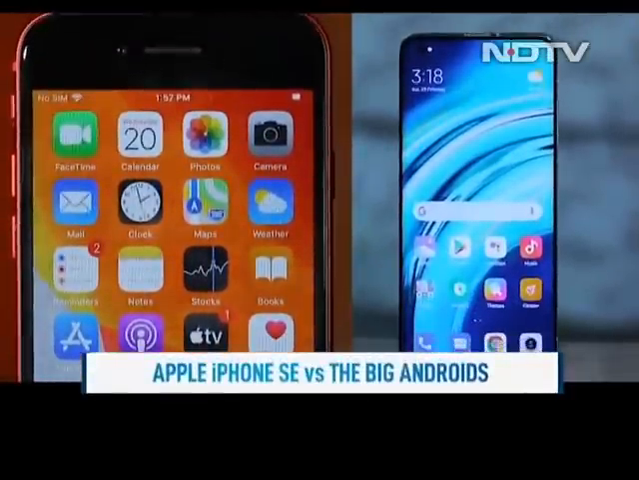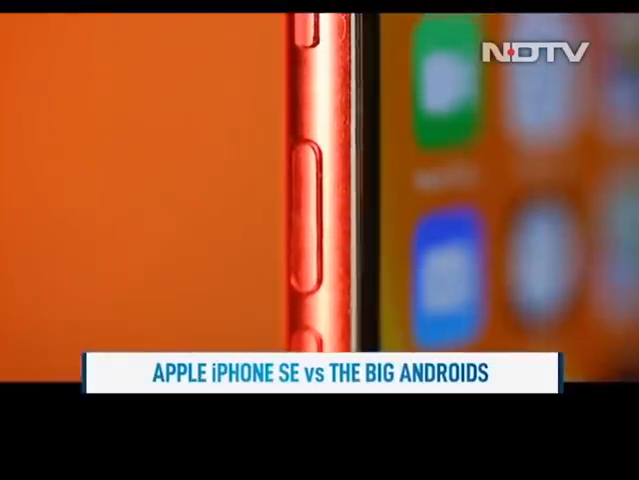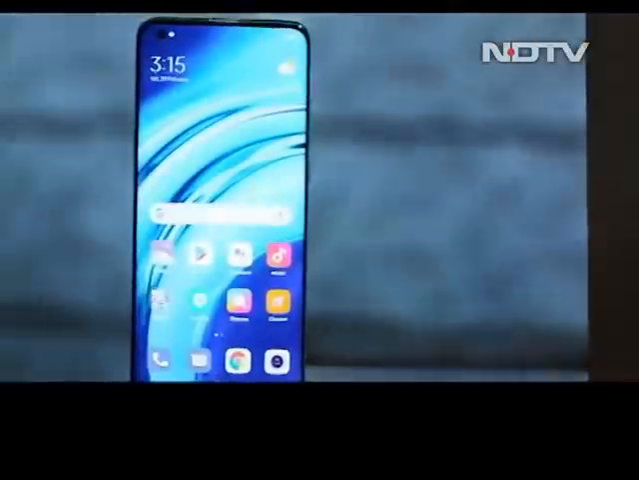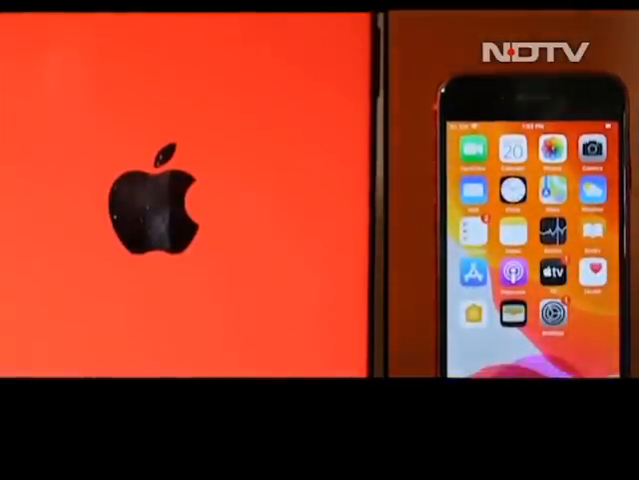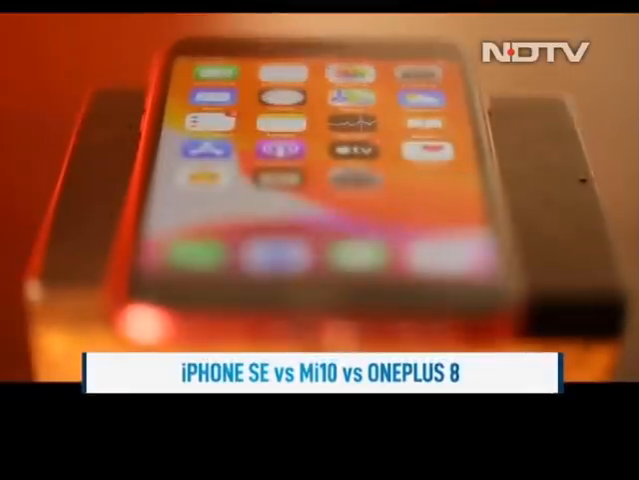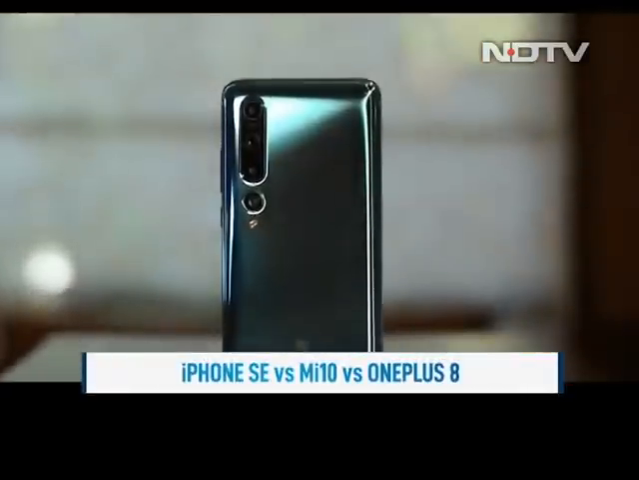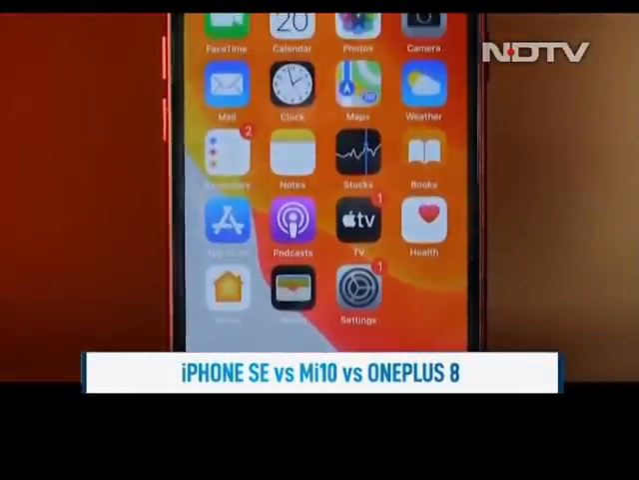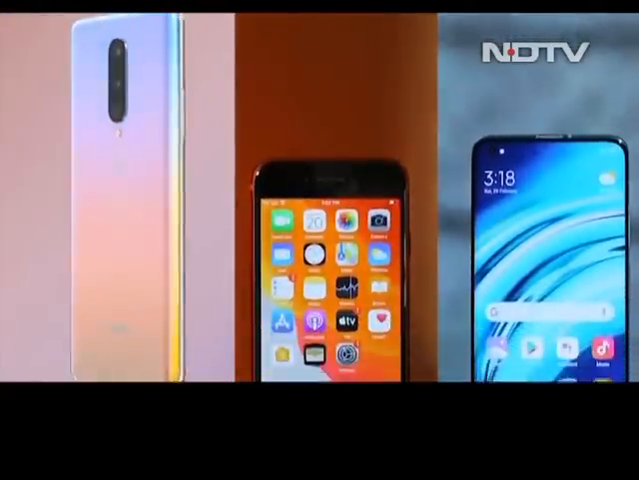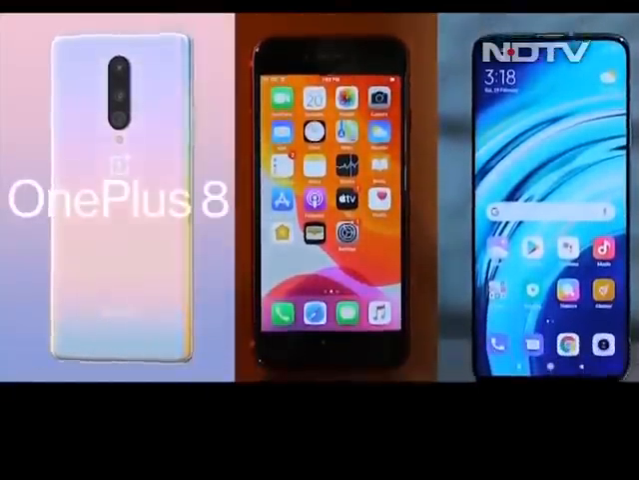It has never been a better time if you are in the market for a new premium smartphone. From the OnePlus 8 to Xiaomi's Mi 10, and now we have the all-new iPhone SE. No matter what ecosystem you prefer, there's an option for you. We will compare them to see how much of a threat the iPhone SE is to the Androids, and also amongst the three, which one comes on top.